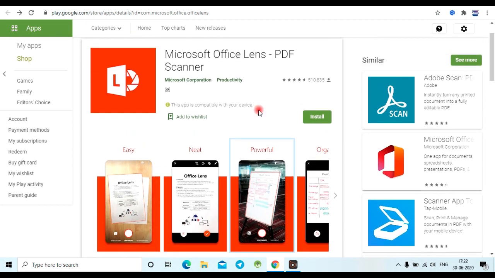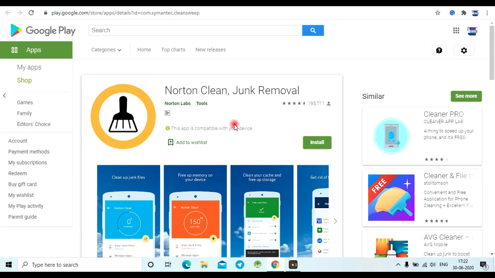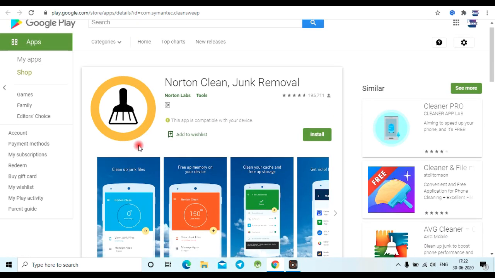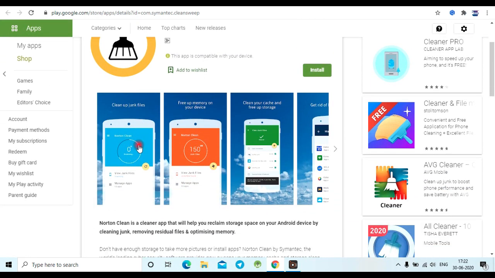Another app is Clean Master. We use apps like Clean Master commonly to clean junk files. To clean any junk files you can use this app, friends, Norton Cleaner. It is also one of the best apps that you can install, and it is ad free. It will not display any ads, and you can clean your phone.